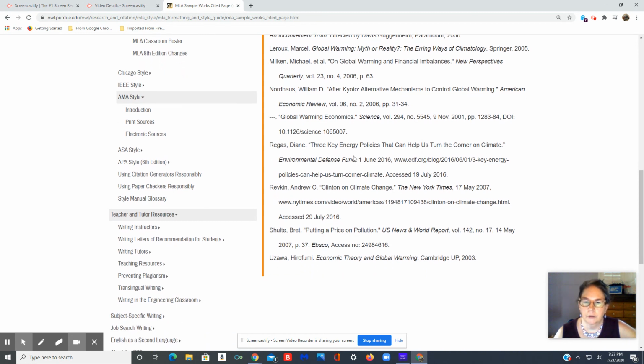Okay, that's part of a website. No, actually, that's a blog. Okay. And a video. And something accessed through EBSCO, which is a database. And this one is a print book. Cambridge University Press is the publisher. And that's what it should look like, but yours is not going to be that long.